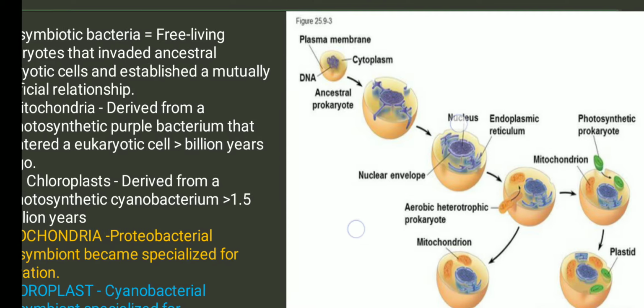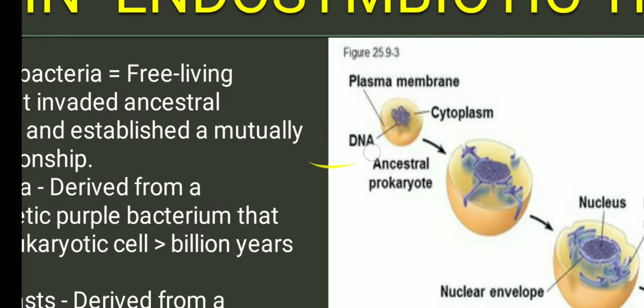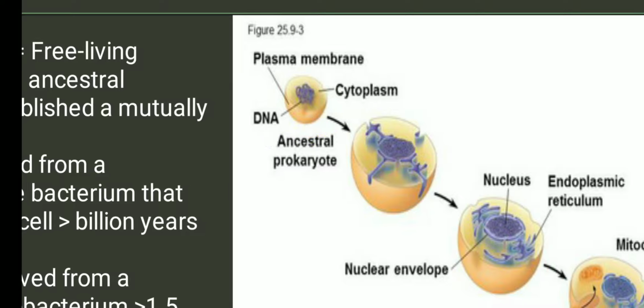So, initially, there was an ancestral prokaryote. This ancestral prokaryote had plasma membrane, cytoplasm, and DNA in it. This plasma membrane was folded and infused into the cell. Infusion of plasma membrane inside the cell gave rise to the nuclear membrane around the DNA. Along with the nuclear DNA, they also formed endoplasmic reticulum and Golgi apparatus. So the prokaryotic cell plasma membrane infused inside the cell. It folded inside the cell to form a nuclear membrane, endoplasmic reticulum, and Golgi apparatus.